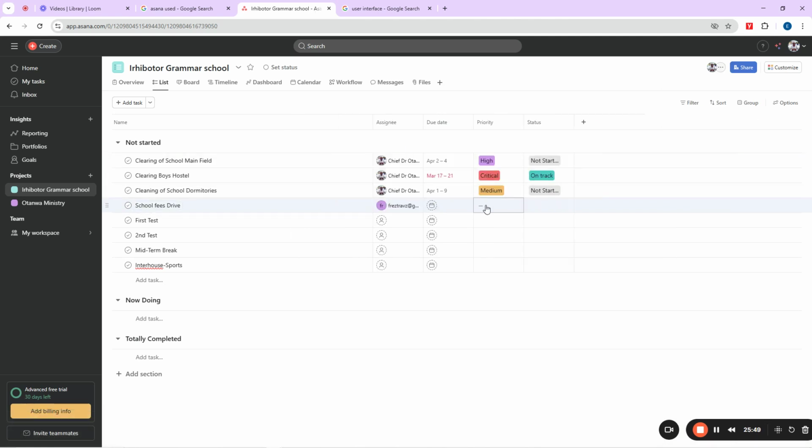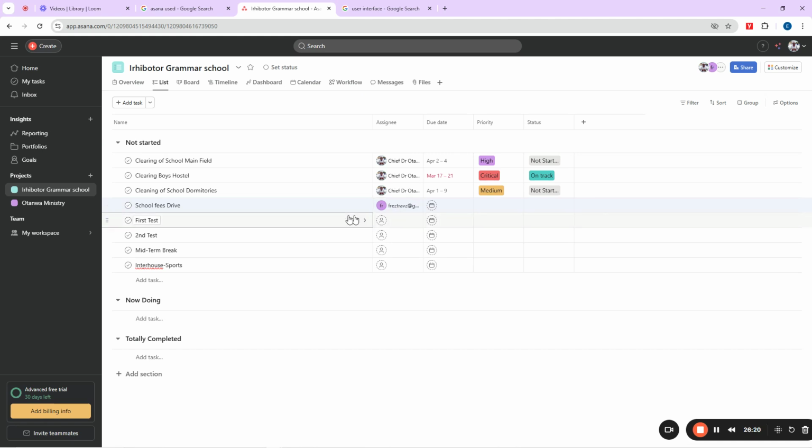So as far as you already have experience from Monday.com and Trello, this thing is not difficult. Okay, so what is the date now? The date you can put it here. These ones are your tasks for the term. This is just your list view here. You can see we have your list view, board view, timeline view, dashboard, and the calendar view, and then we have workflow here, and the messages. These ones you already know what they mean.